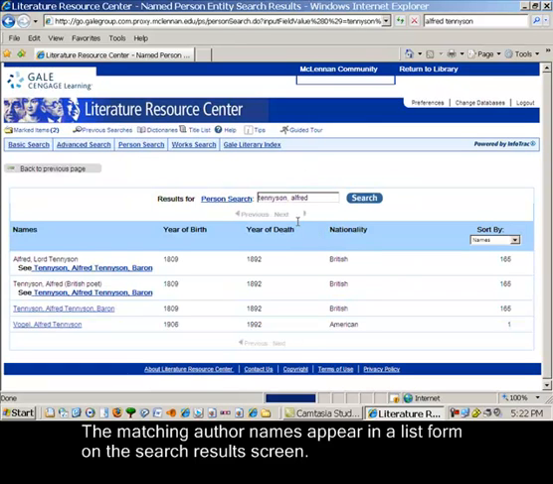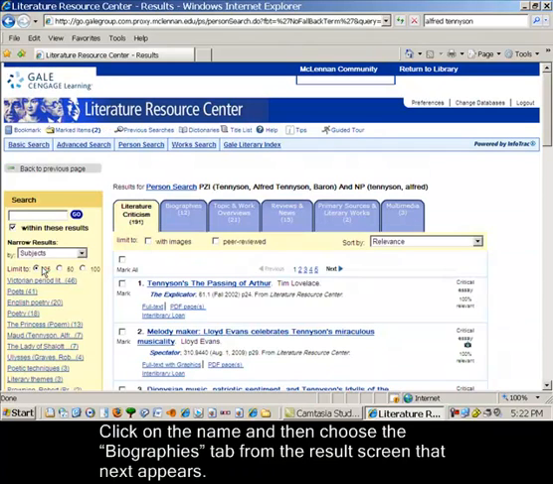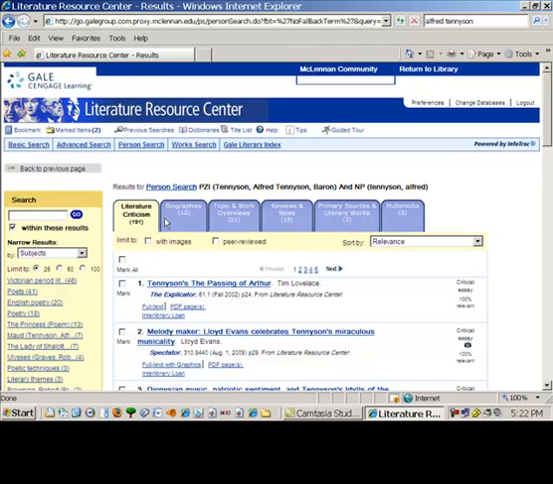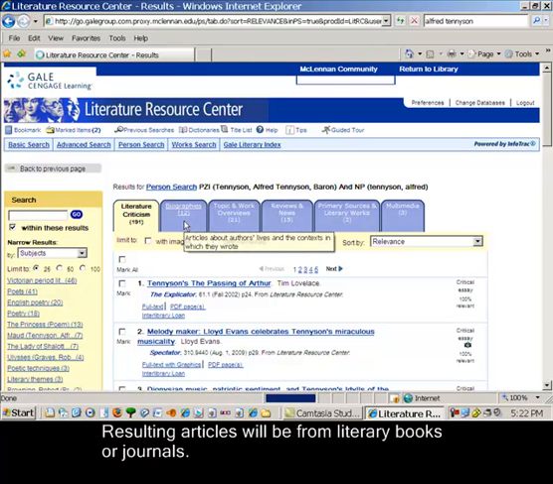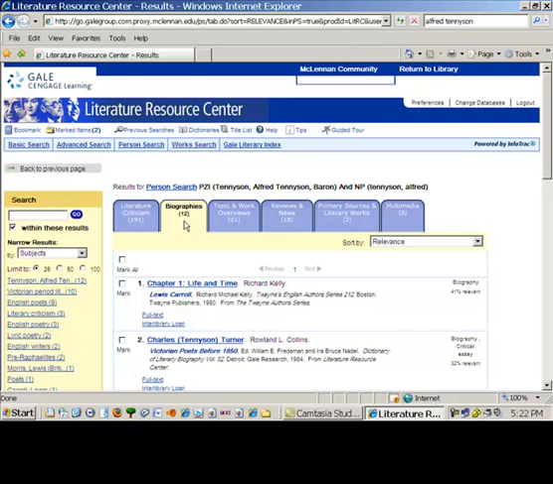The matching author names will appear in a list form on the next search results screen. Click on the matching name and then choose Biographies from the results screen that appears next. Several articles will appear that have come from Literary Biographies series published by Gale, as well as articles from journals that have been included in Literature Resource Center.